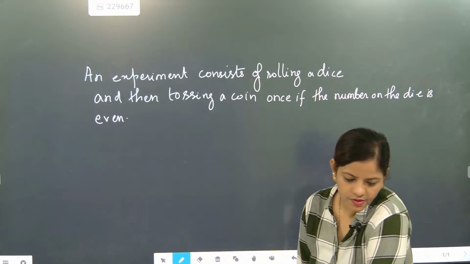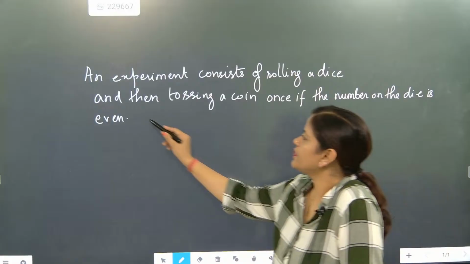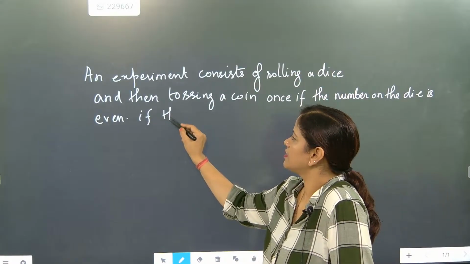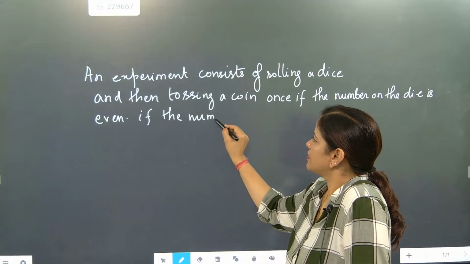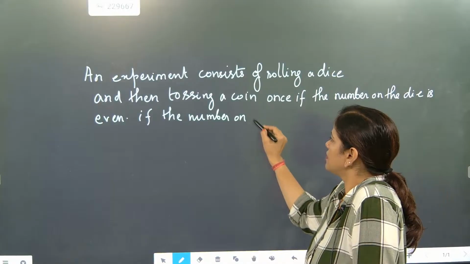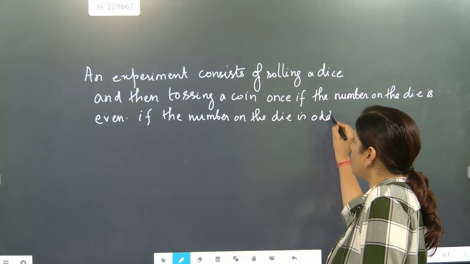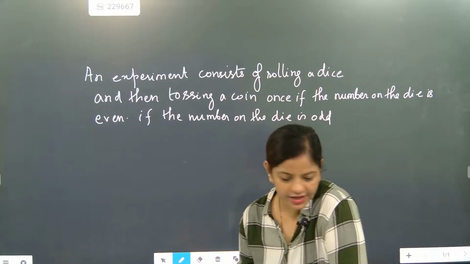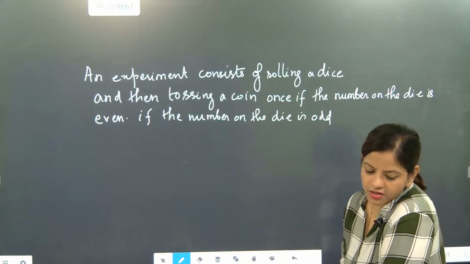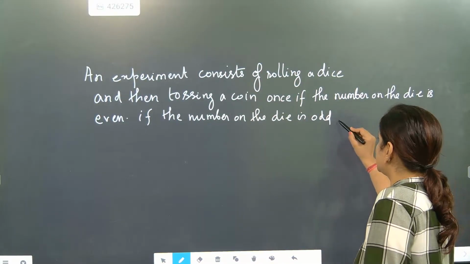If the number on the die is odd, means if the number on the die is coming as odd, the coin is tossed twice.